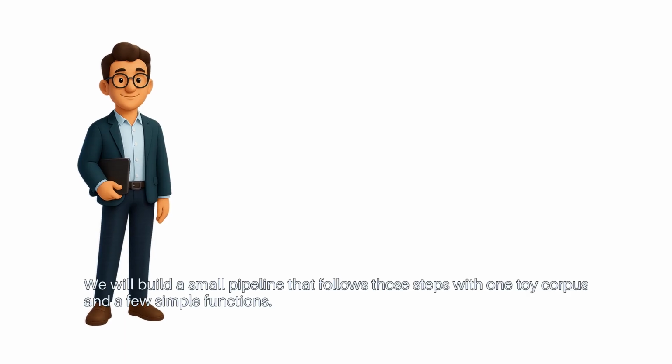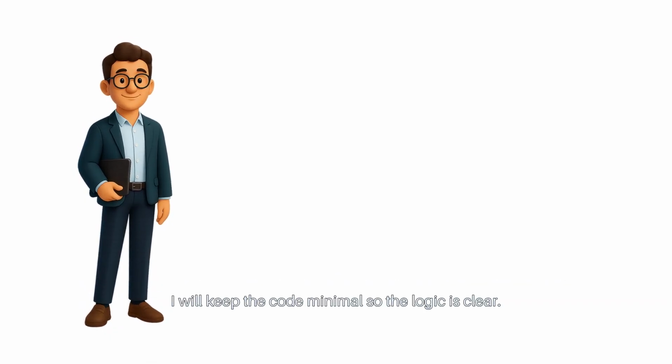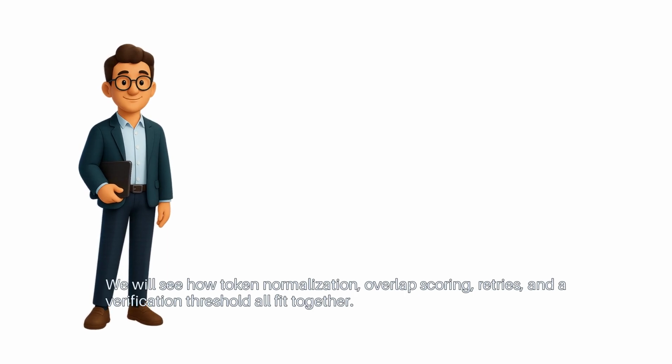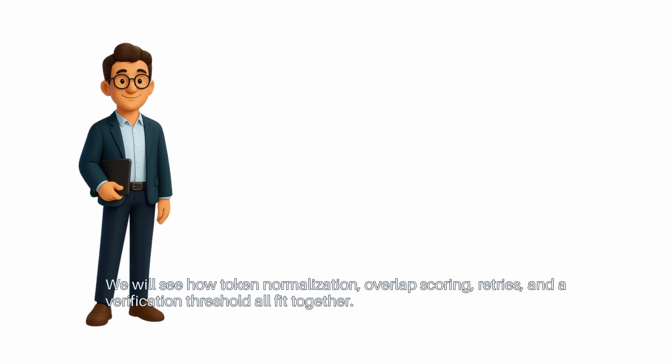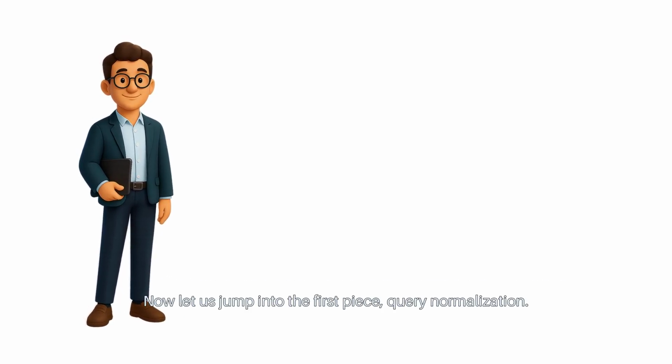We will build a small pipeline that follows those steps with one toy corpus and a few simple functions. I will keep the code minimal so the logic is clear. We will see how token normalization, overlap scoring, retries, and a verification threshold all fit together. Now let us jump into the first piece, query normalization.